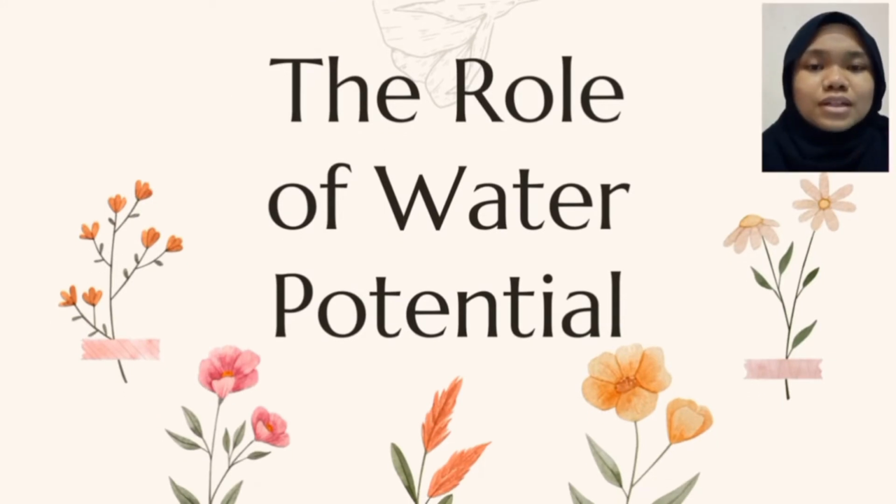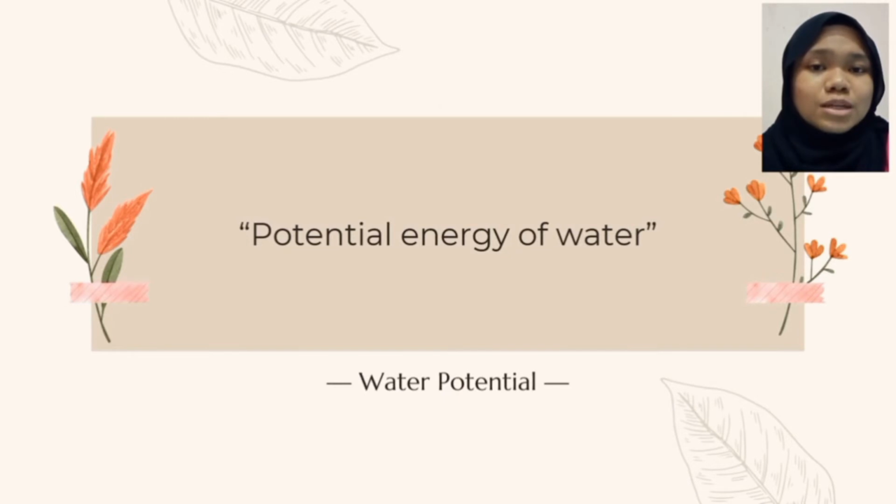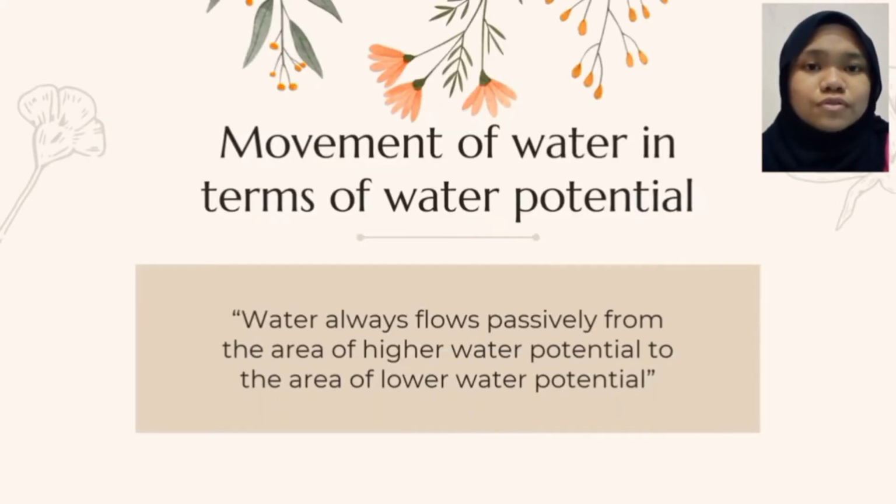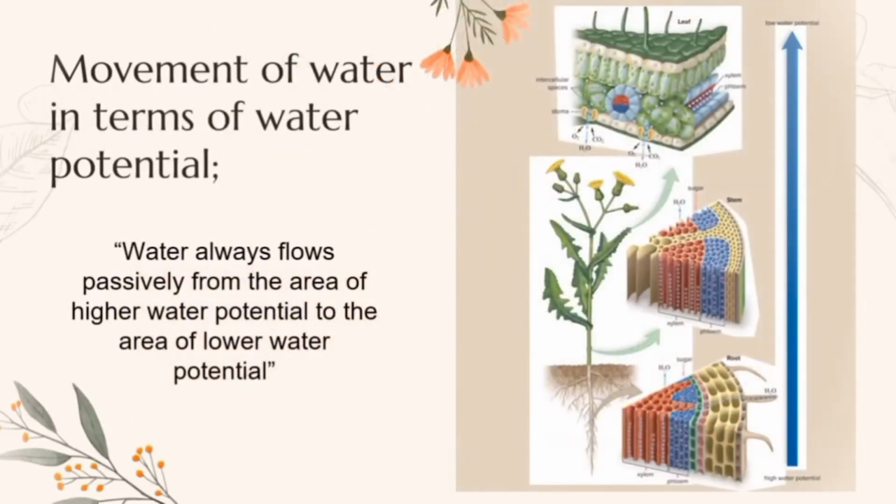The next topic is the role of water potential. Water potential is also known as the potential energy of water. In terms of water potential, water flows passively from an area of high water potential to an area of low water potential. For example, from the diagram on the right, we can see that roots have high water potential as the water moves into the roots by osmosis. At the leaves, water potential is low because water escapes through the stomata.